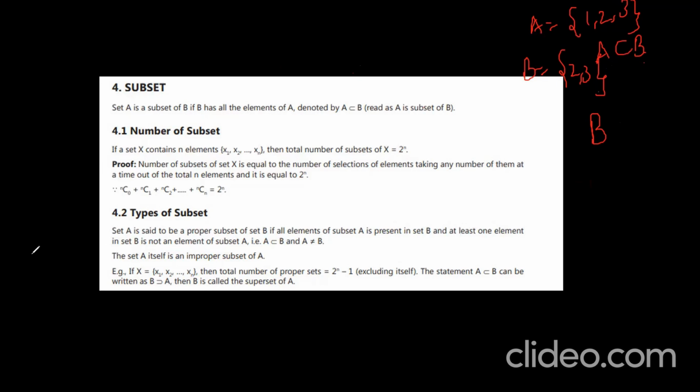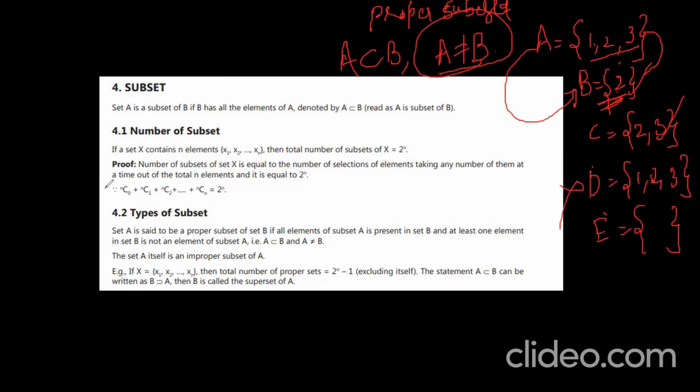One minute. Let me check the examples I had taken before. You see, in the earlier case, B is a subset of A, right? B is a subset of A. A is a superset of B. Okay.